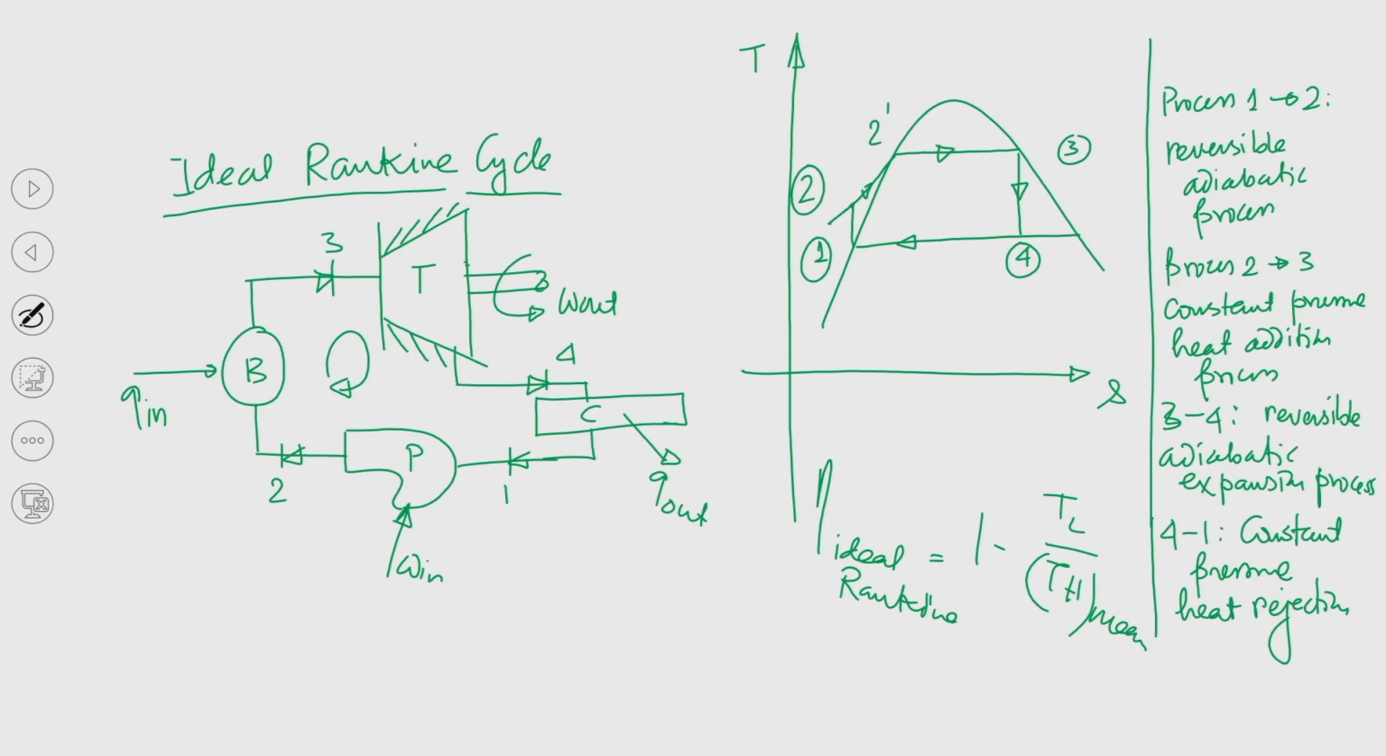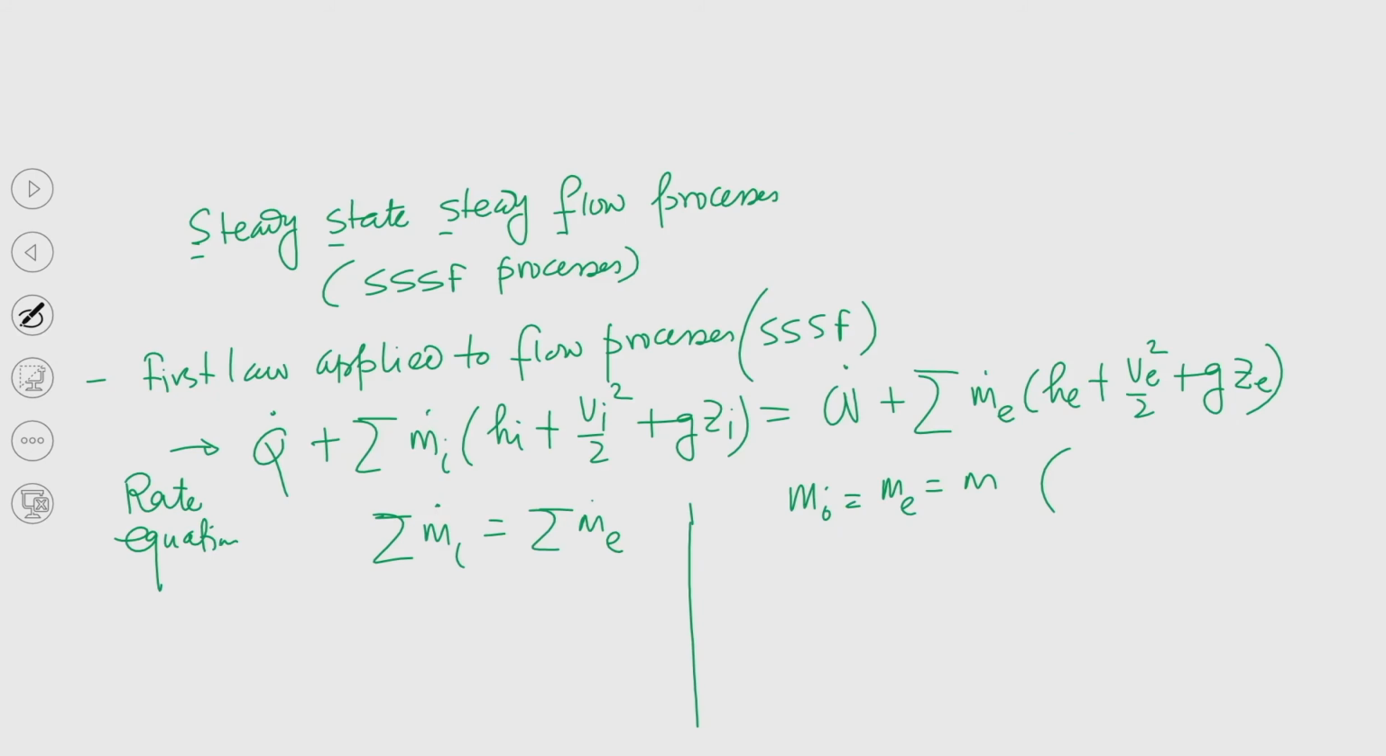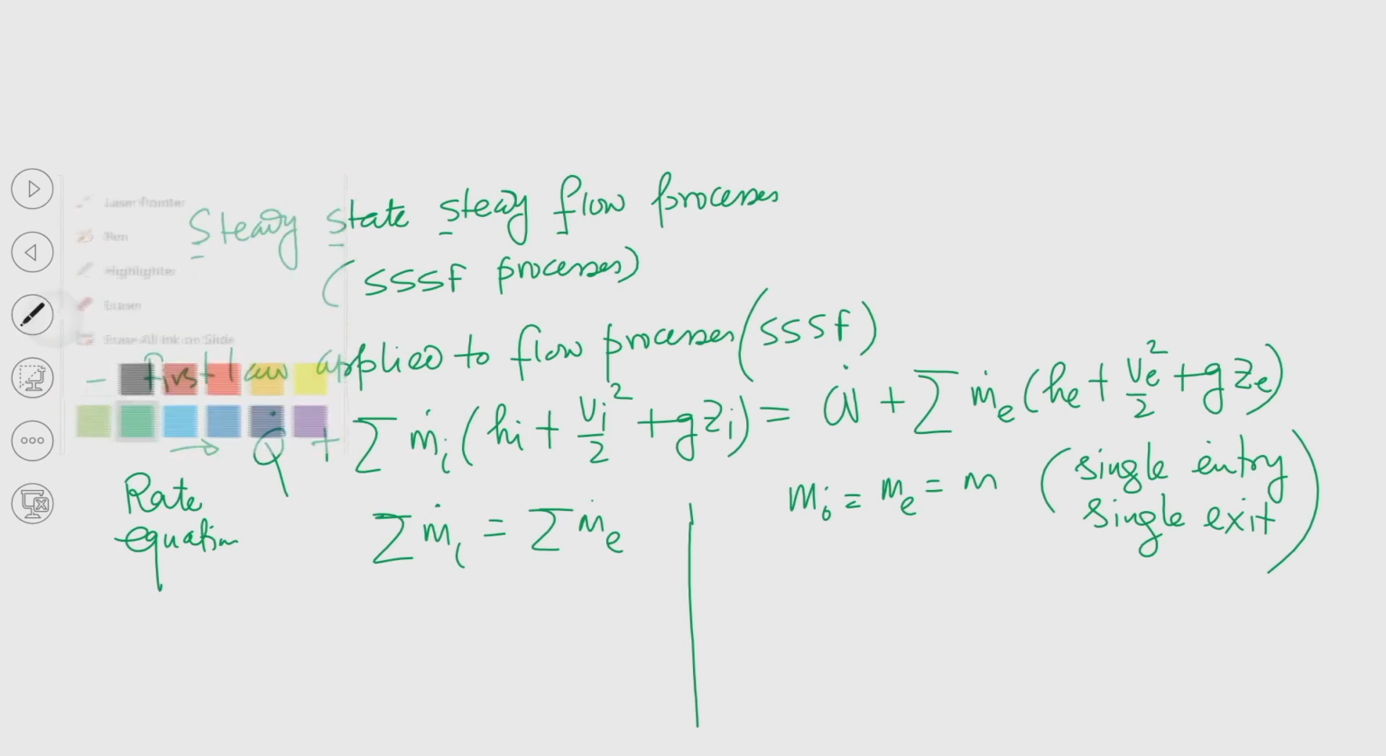Now if liquid enters the boiler through a single inlet and steam comes out from the boiler through a single outlet, similarly for the turbine and condenser and pump also. So the pump liquid enters the pump through a single inlet and comes out through a single outlet. So that is m dot i equal to m dot e equal to m, that is single entry, single exit.